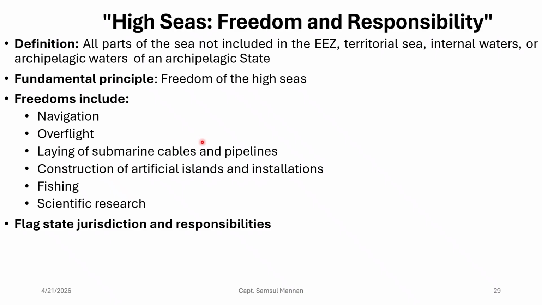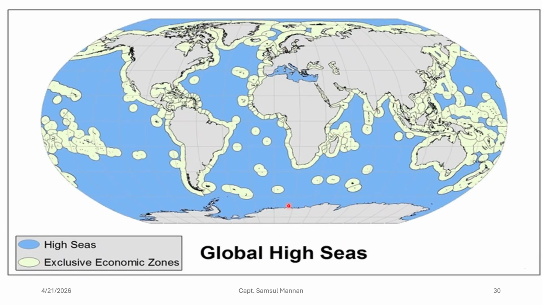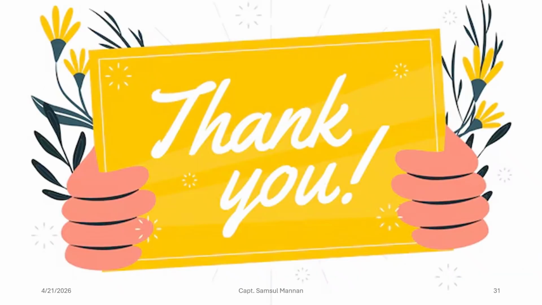So any country can do navigation, any country can do overflight, any country can lay a submarine cable on the high sea, they can create artificial islands, they can go for fishing and do scientific research on the high sea, right? And in that case, the flag state will take the responsibility when the vessel is on the high sea. If you want to know more about high sea, please go to articles 86 to 120 in the UNCLOS, right? So here the blue area is the high sea, where any country has got the freedom of navigation.